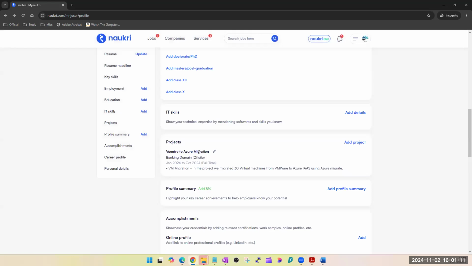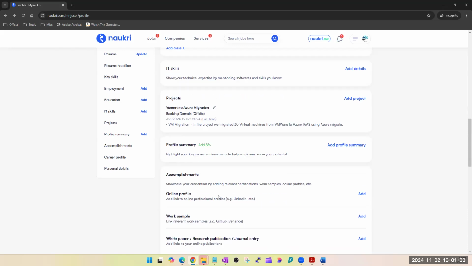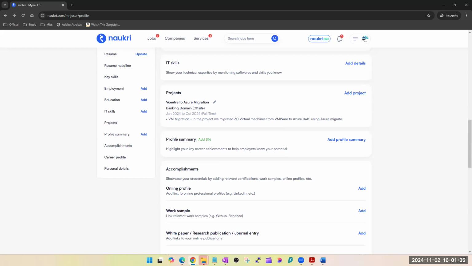Apart from that, select your own employer, whatever you have mentioned. A few wordings here and there you can mention, but I hope you got it by now what you have to do here, right? Profile summary: highlight that I am an MCA, I'm a BCA graduate, or I've completed my master's in computer application and I have an experience of 10 years, etc. Whatever you want. If you have any accomplishment, add it and add your LinkedIn profile here. And the same things you have to do on your LinkedIn as well.